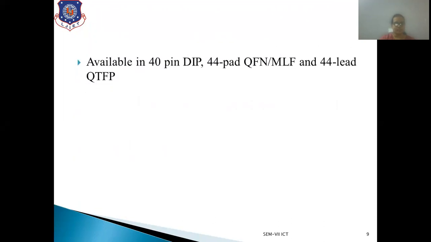Then it comes in a 40-pin dual in-line package, 44 pad QFN, that is quad flat no-lead, and 44 lead TQFP.